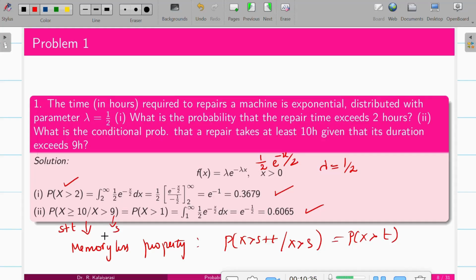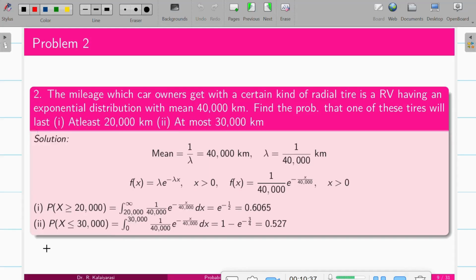Coming to the next one: the mileage which car owners get with a certain kind of radial tire is a random variable having an exponential distribution with a mean of 40,000 kilometers. The mean of an exponential distribution is 1 by lambda, so your lambda is 1 by 40,000 per kilometer. The question is, what is the probability that one of these tires will last at least 20,000 kilometers?